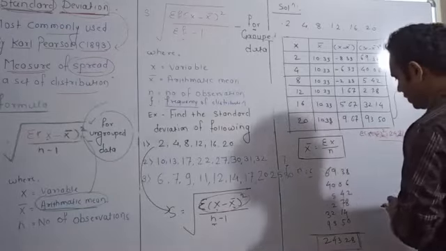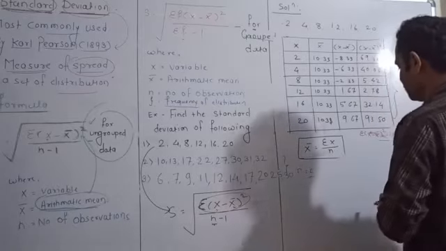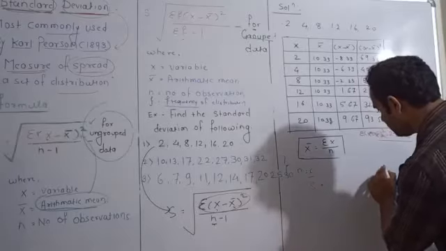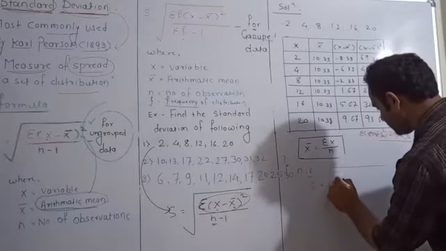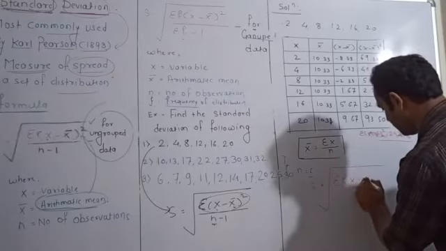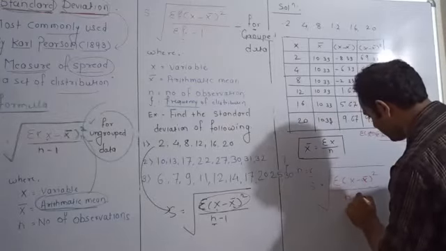Okay, so I can erase here. Okay, so what is the formula? Formula is S is equal to square root of summation of x minus x bar bracket square upon n minus 1.